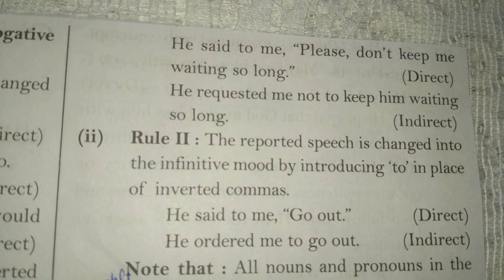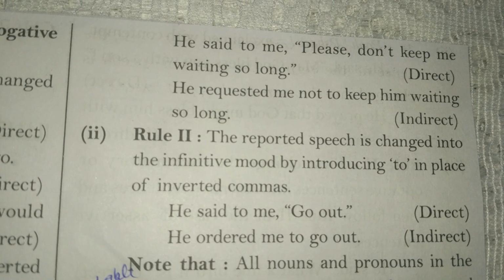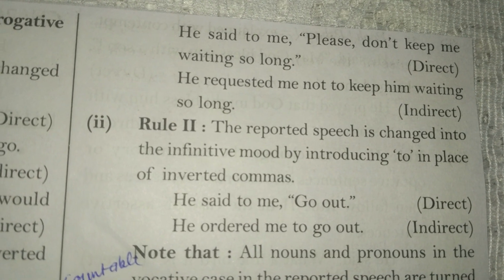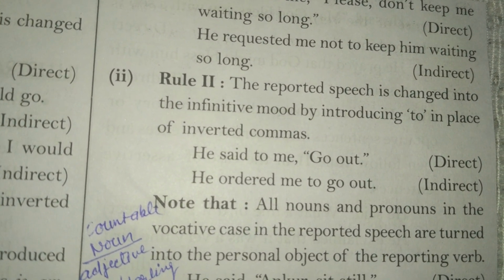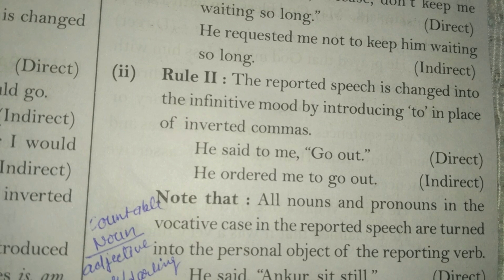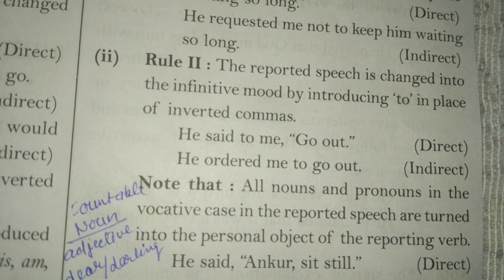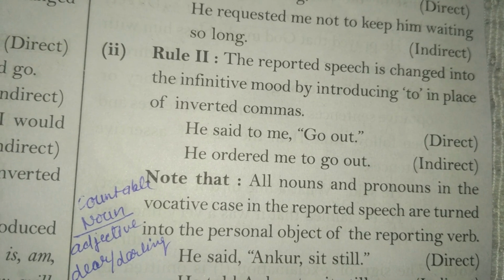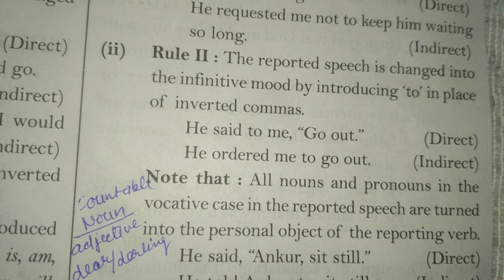Now in the direct we will not use "don't keep me waiting". So we use "requested me not to keep him waiting so long". The next rule is that the reported speech is changed into the infinitive mood by introducing "to" in place of inverted commas. As earlier we were using "that", here to remove the inverted commas we can use "to".